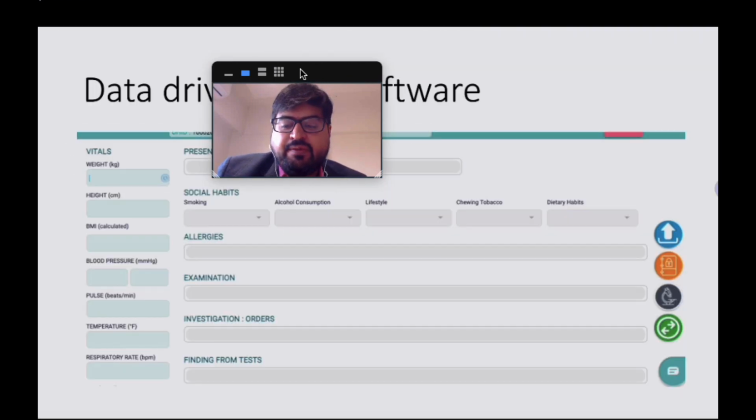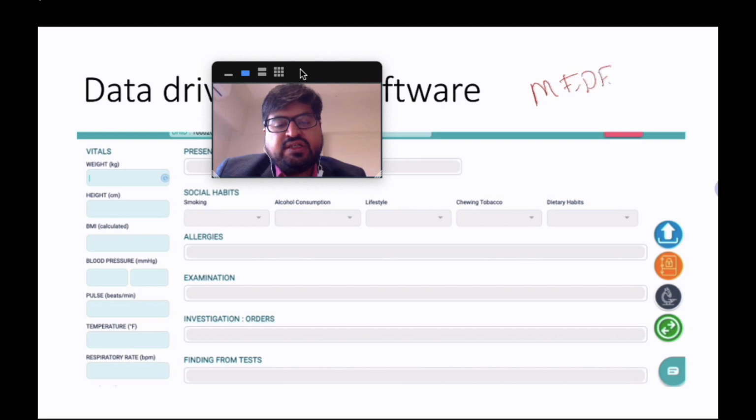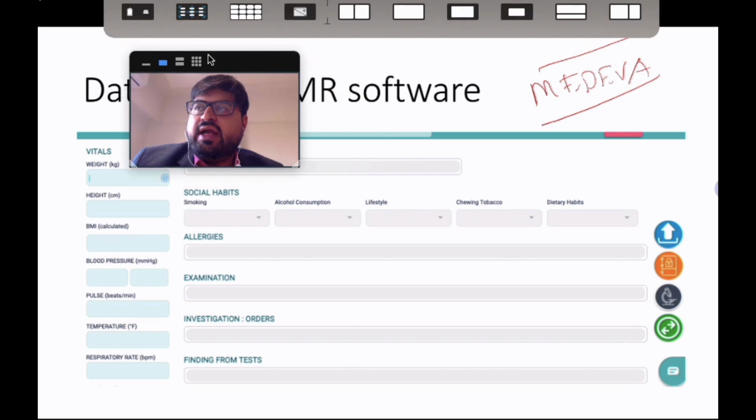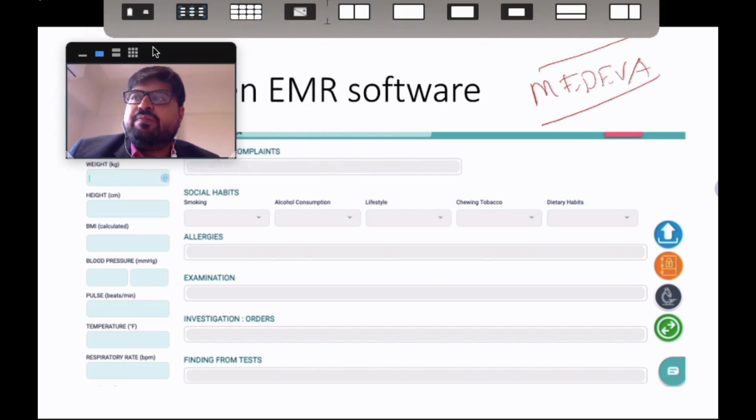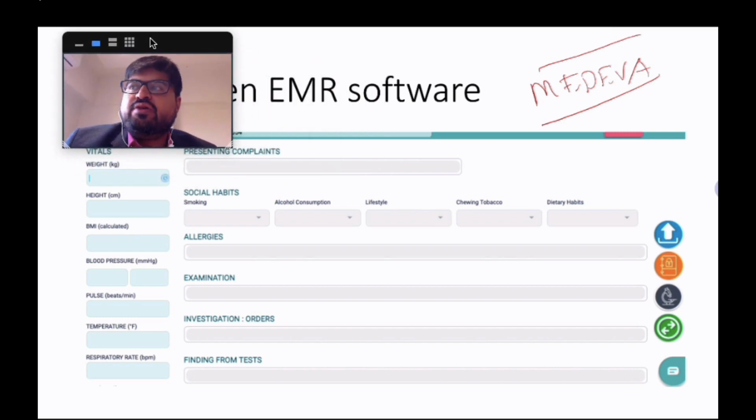Of course, there are data-driven software available. This one is known as Mediva. This is a company which is designing EMR software specifically for endocrinologists. In fact, that's one of their priorities, and they're going to do it in a way in which data analytics becomes much easier to do.